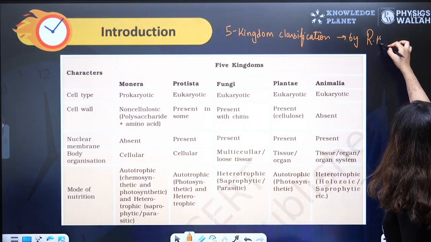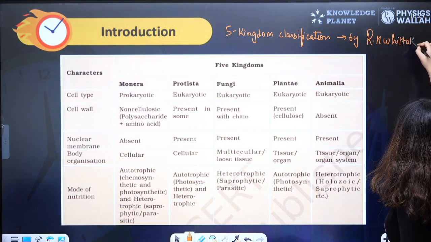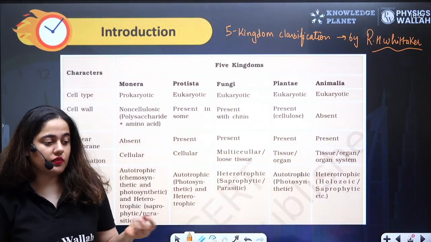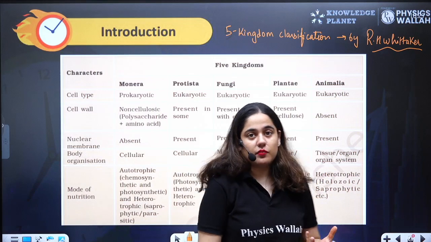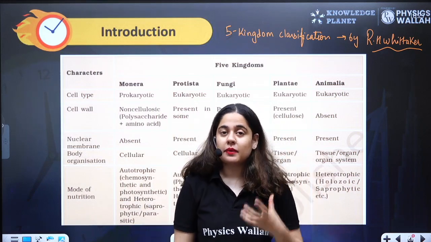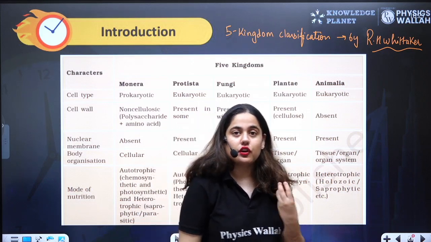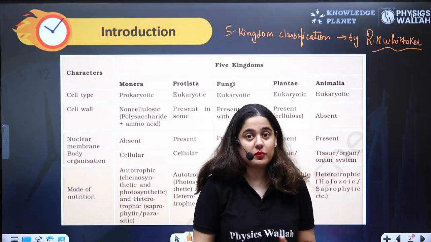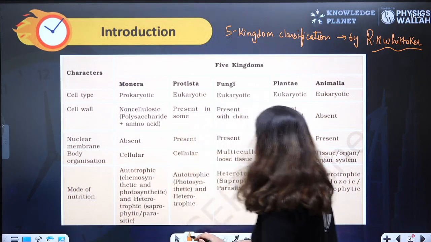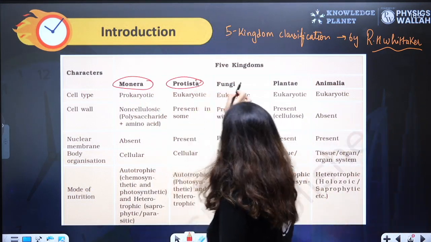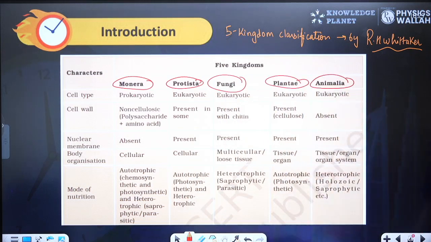R.H. Whittaker gave the five kingdom classification on the basis of cell type, whether it is prokaryote or eukaryote, body structure, whether it is made up of one cell or many cells, whether tissue or organ is formed, type of reproduction, type of nutrition, and also evolutionary relationship, which means from which ancestor they evolved. So the five kingdoms were Monera, Protista, Fungi, Plantae, and Animalia.